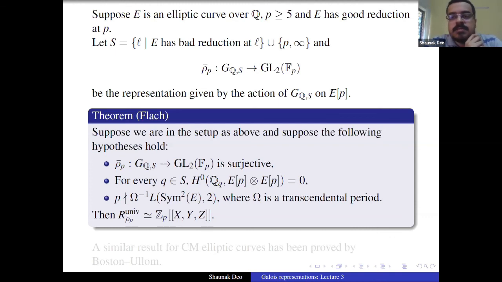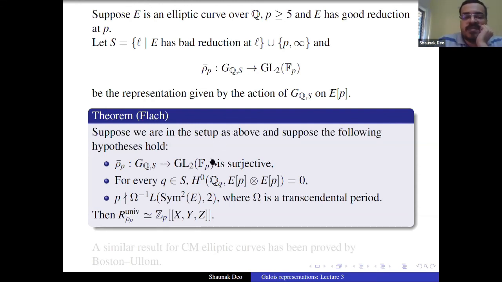So this is a nice theorem. I think the previous case, the example of Chenevier, can also be concluded using this theorem. You don't have to do those explicit calculations; you can just use this theorem to conclude that, I believe. So it's a very nice thing. The L-functions are involved somehow here, and the hypotheses all look reasonable. They are not that bad. And incidentally, I think Flach uses Euler systems to prove this. So this example nicely ties my lectures with the overall theme. There are elliptic curves and L-values and everything.